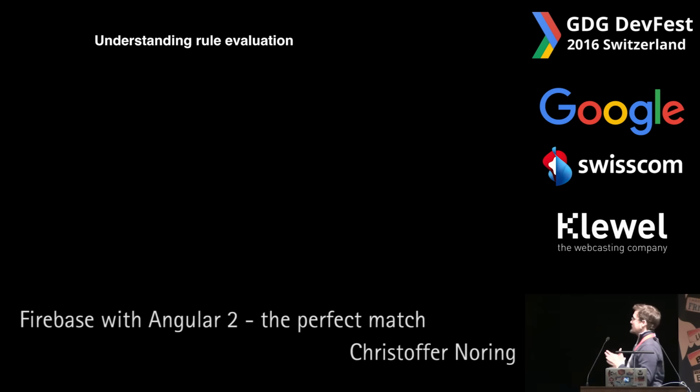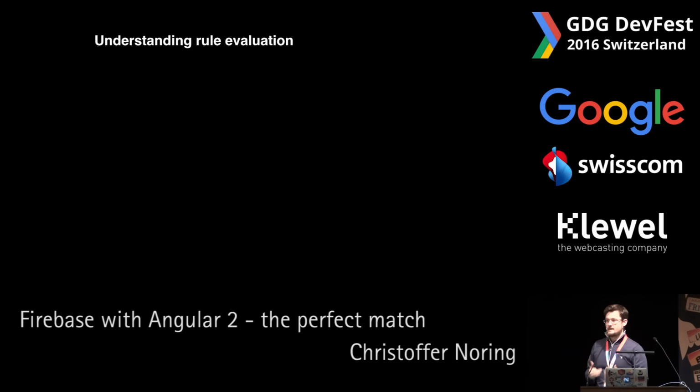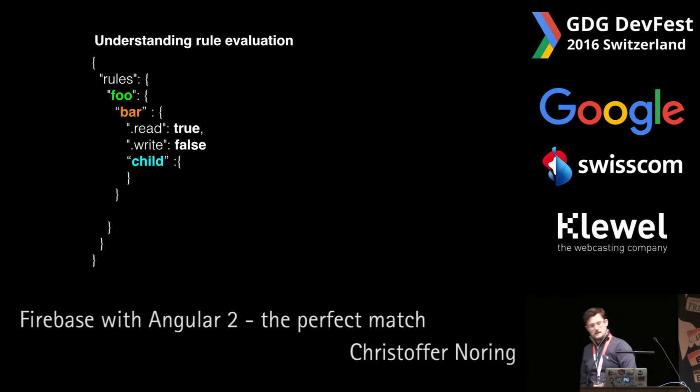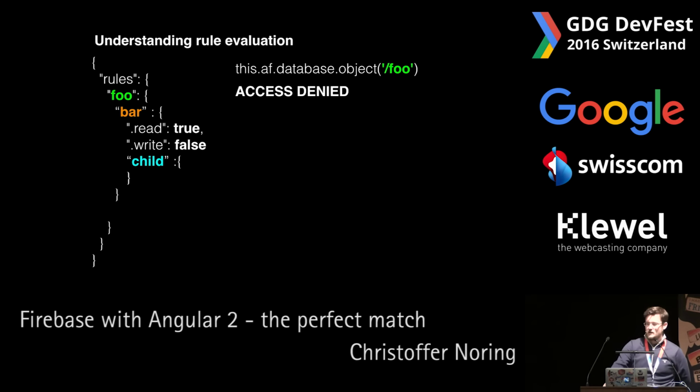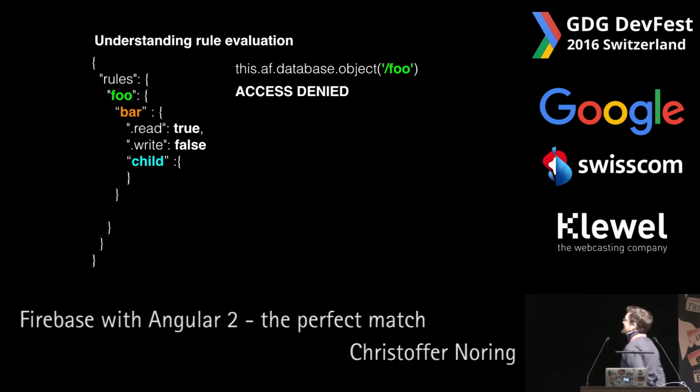But of course, we need to understand the rule evaluation completely, because what we did right now was a very simple case, but we need to understand how the rules apply. So in this case, we have the foo collection, and under the foo collection, we have bar. And bar has specified that read is true and write is false, and it also has a child property. You would think by just looking at this that this should be fine, right? Well, it's not so fine. I will show you why. We actually get an access denied if we try to read foo.